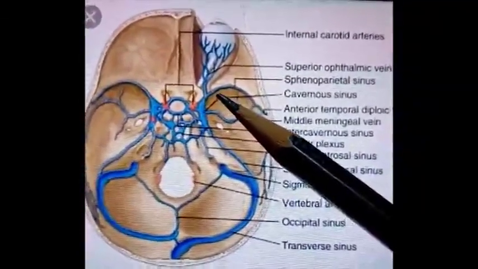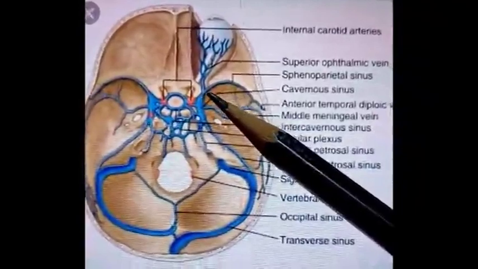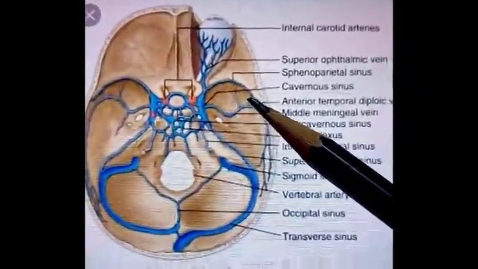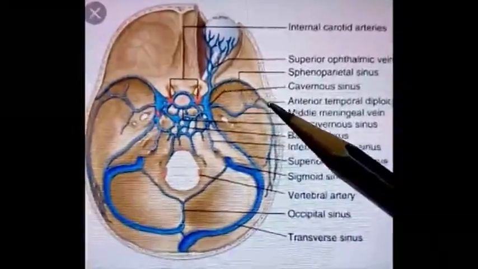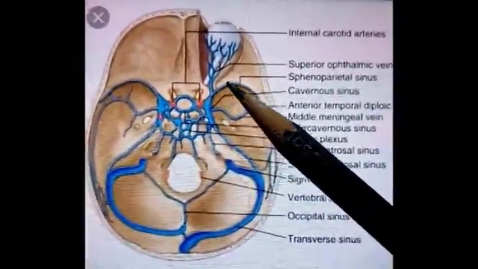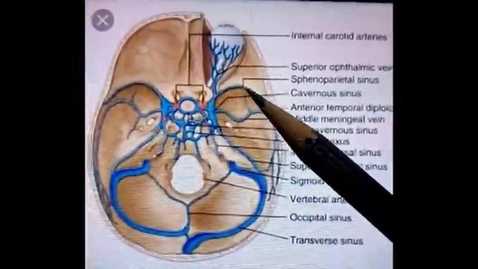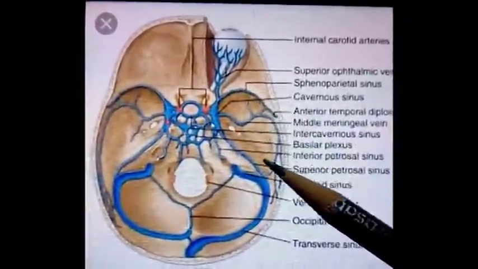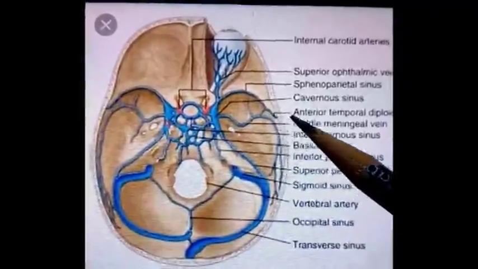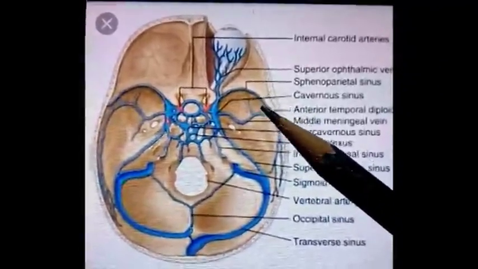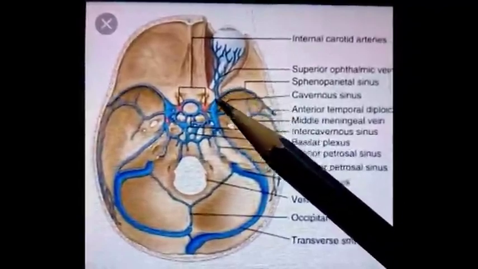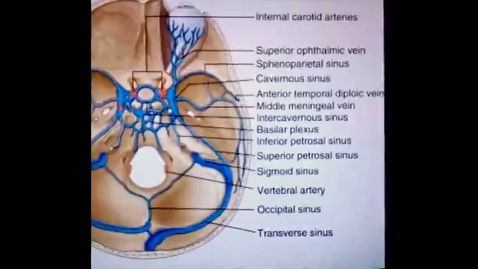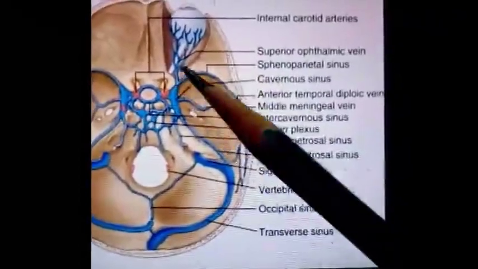From the meninges, it receives the sphenoparietal sinus. Sphenoparietal sinus is the sinus related with the sphenoid bone and the parietal bone. So in this area, this is the area of the lesser wing of sphenoid bone, and this is the area of the parietal bone. So from both these areas, this sinus, sphenoparietal sinus, is receiving the venous blood and drains into the cavernous sinus.